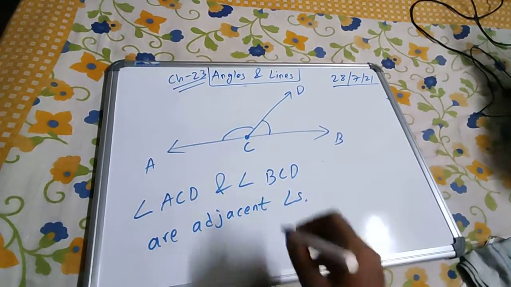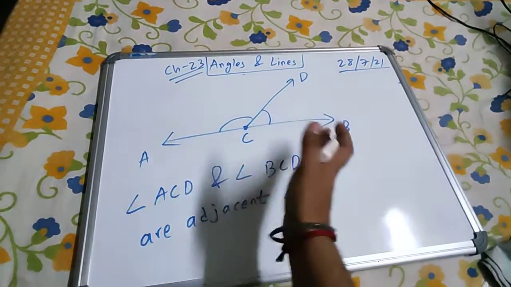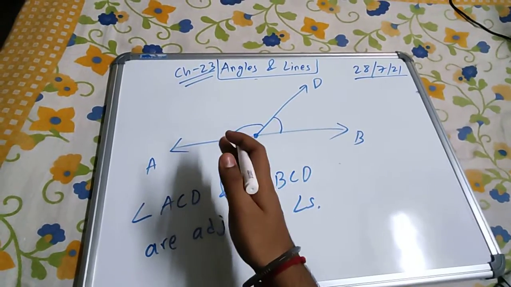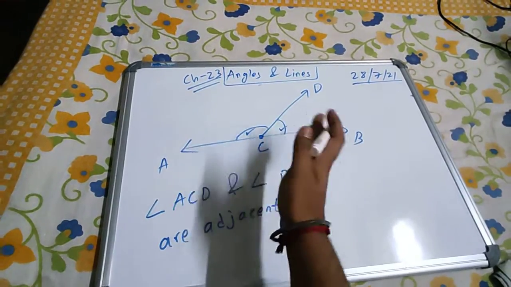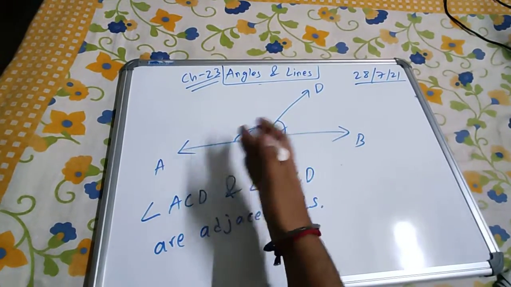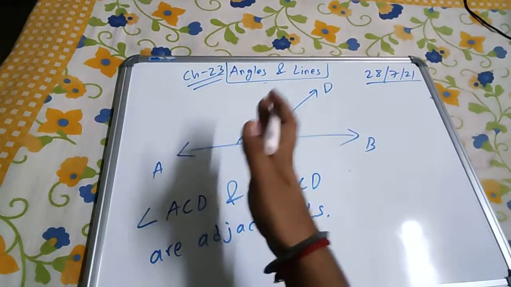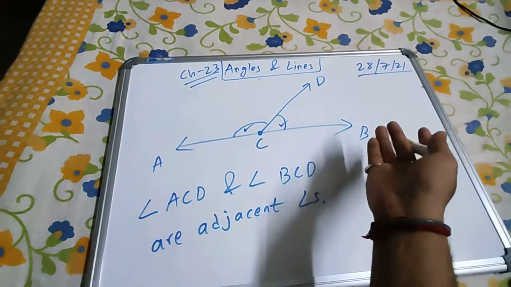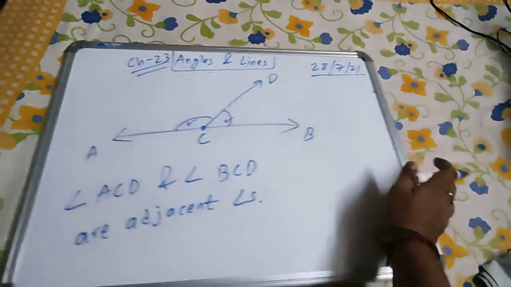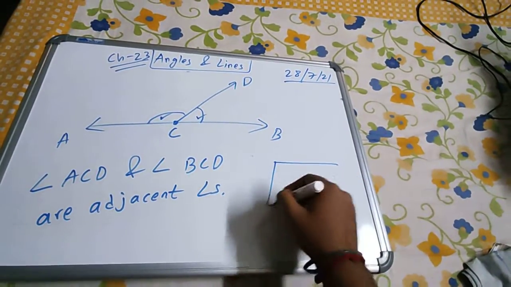Adjacent angles. What is the meaning of adjacent? Adjacent means neighboring. That means side by side angles. See, this angle is on the side of this angle, the same side. That means side by side angles. Like your house, after that your neighbor's house, then after that their neighbor's house, like that, side by side.